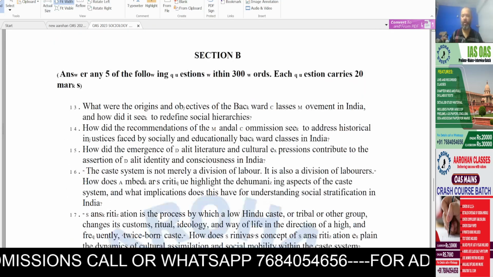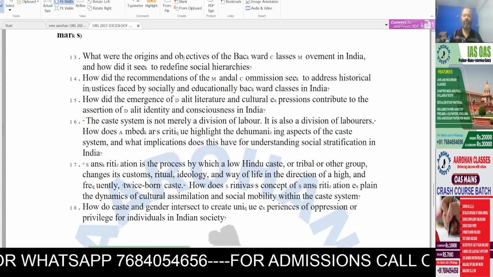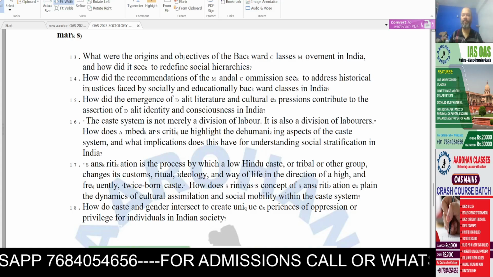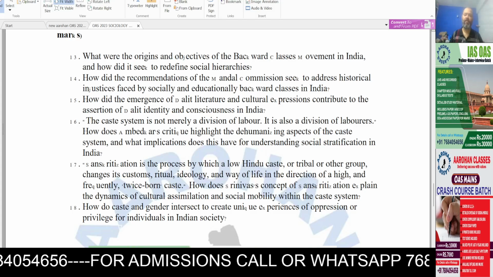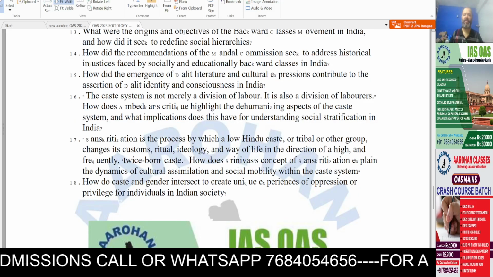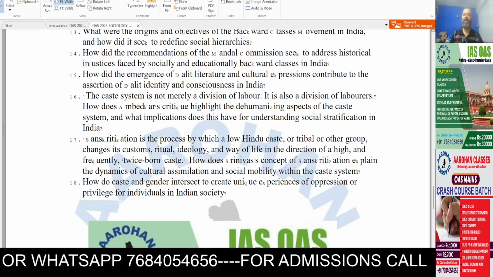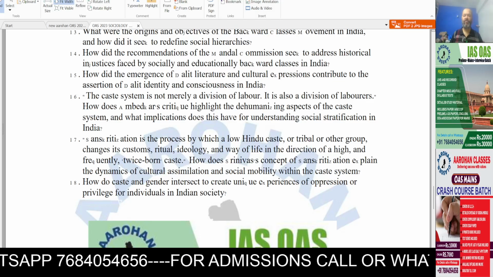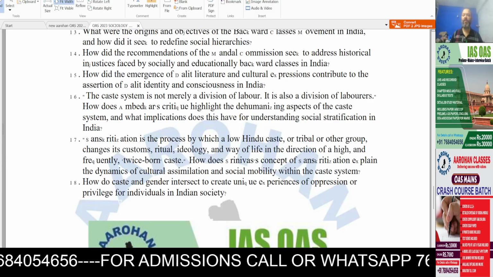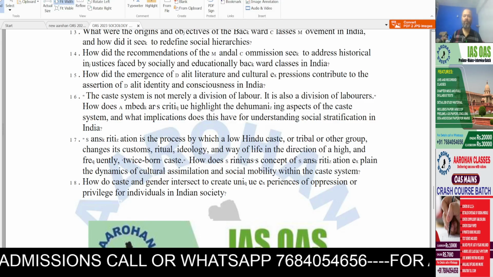Section B, 6 questions, attempt 5, 300 words, 20 marks each. Question 13. What were the origins and objectives of the backward classes movement in India, and how did it seek to reform social hierarchies? Question 14. How did the recommendations of the Mandal Commission seek to address historical injustices faced by socially and educationally backward classes in India?